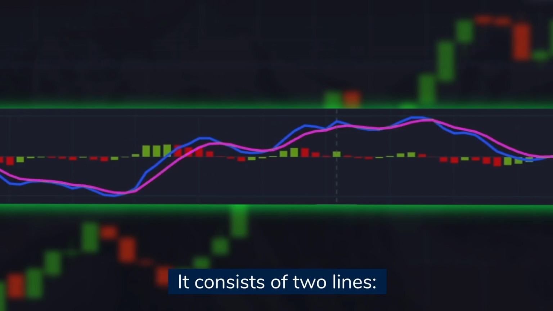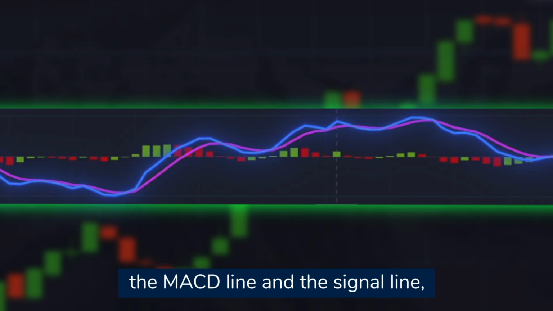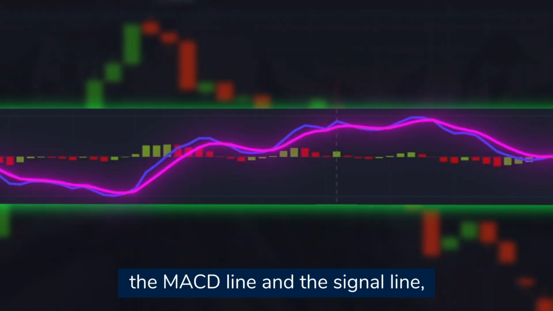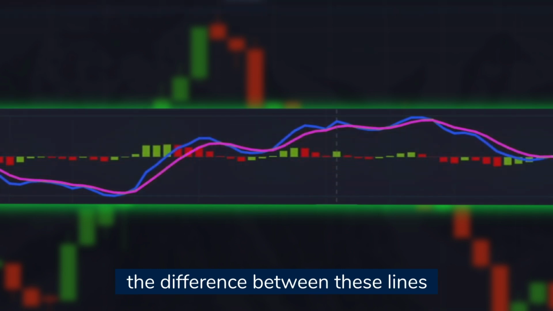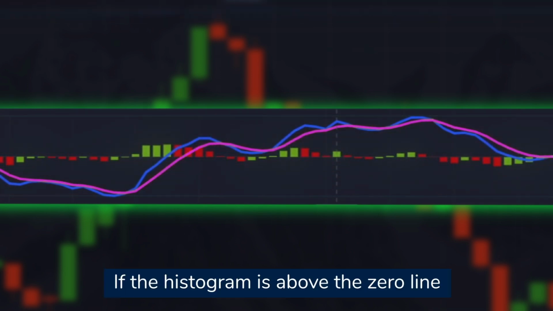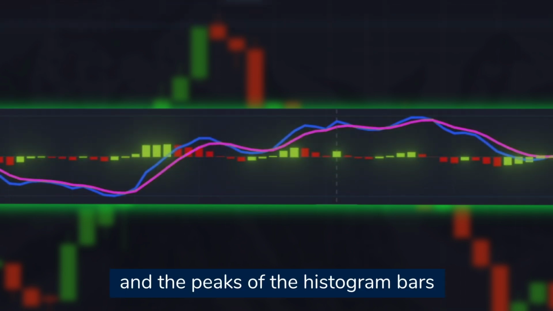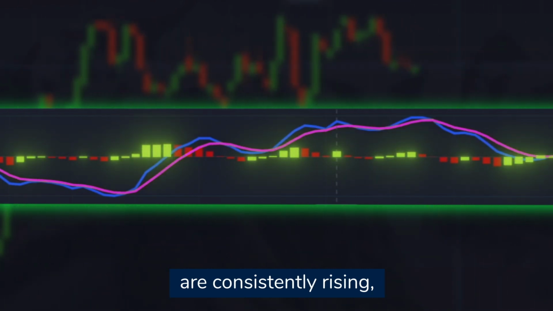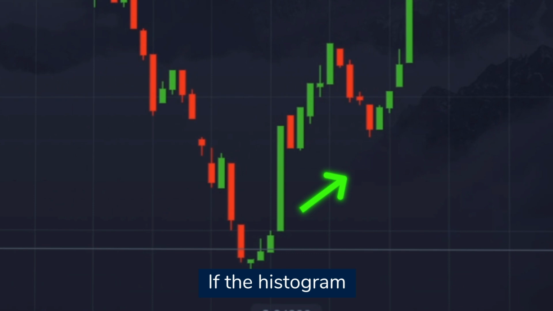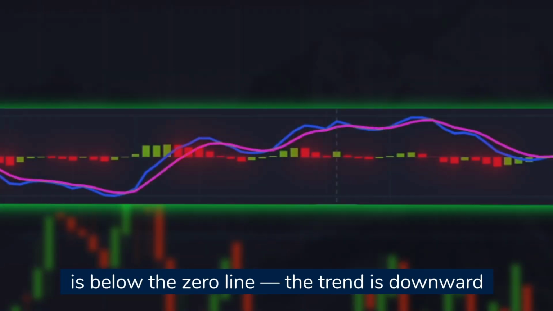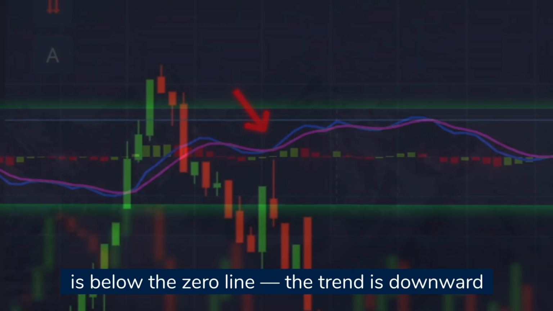It consists of 2 lines, the MACD line and the signal line, as well as a histogram that displays the difference between these lines. If the histogram is above the 0 line and the peaks of the histogram bars are consistently rising, then there is an uptrend in the market. If the histogram is below the 0 line, the trend is downward.